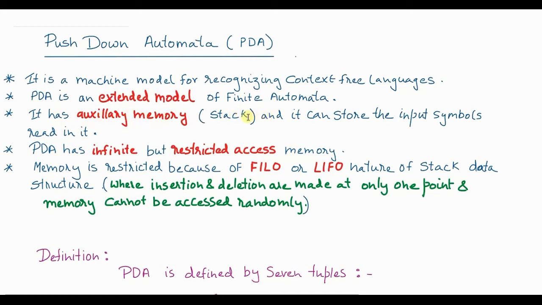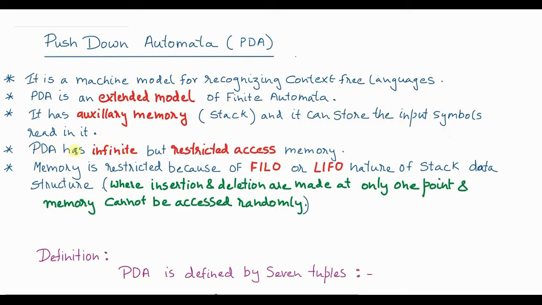The finite automata that we saw in the last units, the main drawback faced by DFAs and NFAs was that they are not capable of storing the input string. They are not capable of remembering. Why? Because the auxiliary memory or storage was not there for finite automata. PDA is an extended version of finite automata, and it now has the capability of remembering storage. That's called auxiliary memory. We are using stack data structures so that it can store the input symbols read.